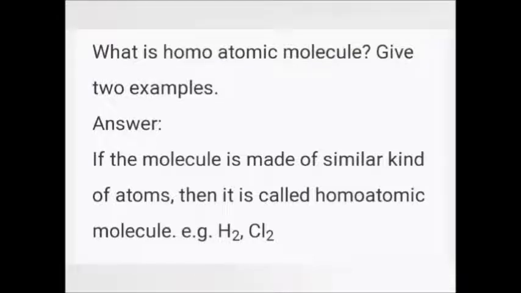What is a homoatomic molecule? If the molecule is made up of similar kind of atoms, then it is called homoatomic molecule. Example, hydrogen molecule, chlorine molecule. In hydrogen molecule H2, the 2 hydrogen atoms are the same, so it is a homoatomic molecule.